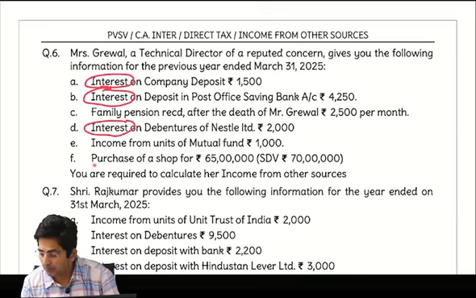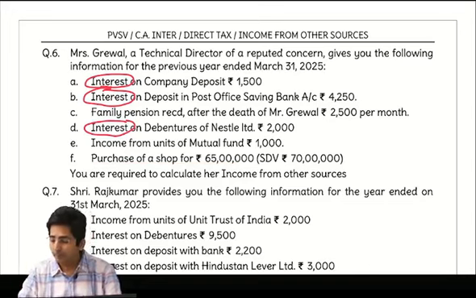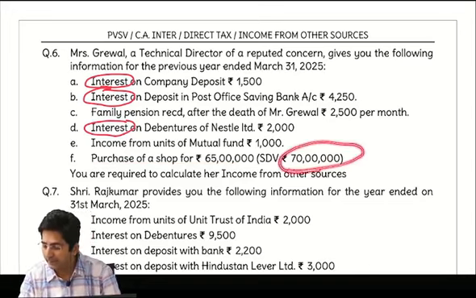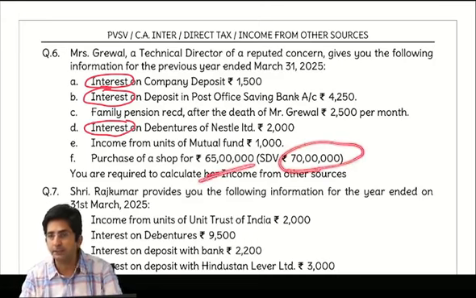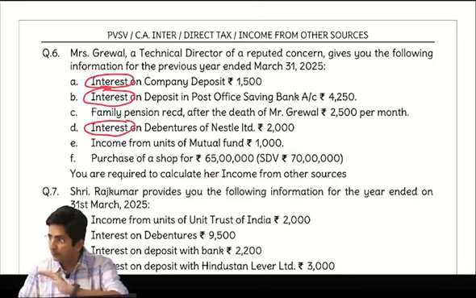Tell me what about this purchase of shop? This is gift, theory of gift. Immovable property, low price. Because see, the value of the property is 70 lakhs and we paid only 65 lakhs. So it is immovable property, low price. And here you have to use the formula of 10% actual or 50,000, whichever is higher.